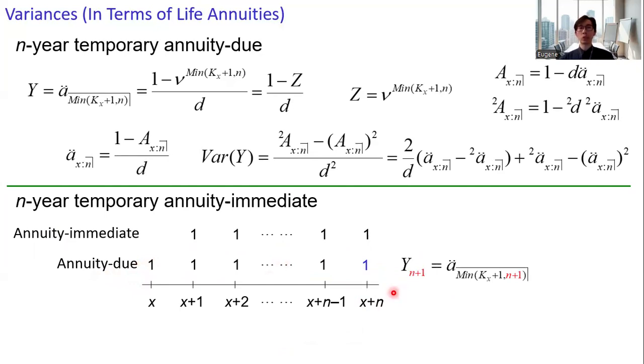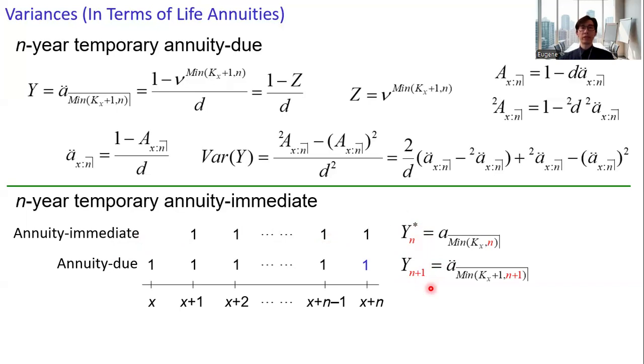I use the notation Y with subscript n plus 1, denoting that this is the annuity due for n plus 1 years. And then no change for the payment for the annuity immediate. I use Y with subscript n to denote the n-year annuity immediate, and here for the annuity immediate, I use the asterisk.